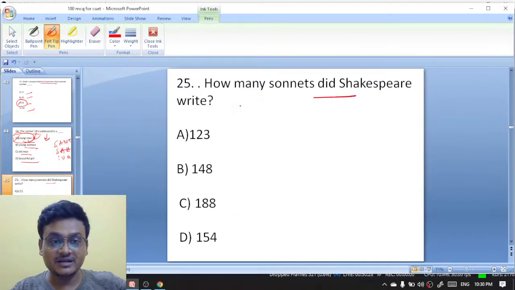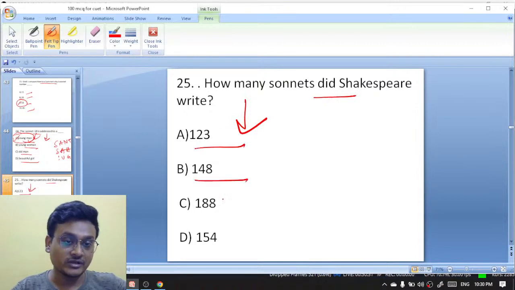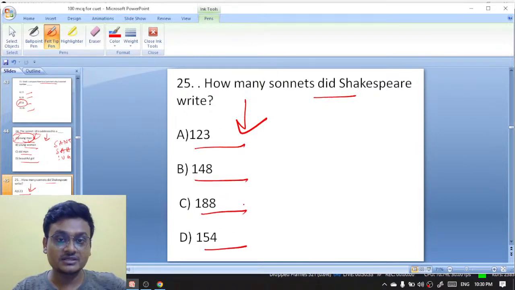How many sonnets did Shakespeare write in his lifetime? 123, 148, 188, 154? No, no, it is a young man. That's why I have given. Exactly. Shakespeare had written a total of 154 sonnets.